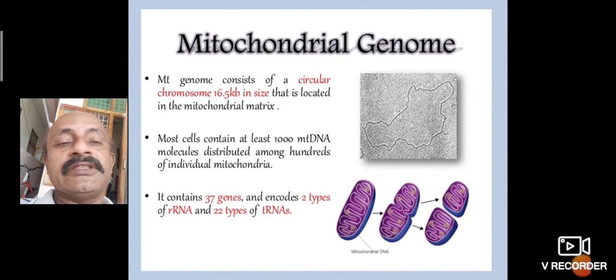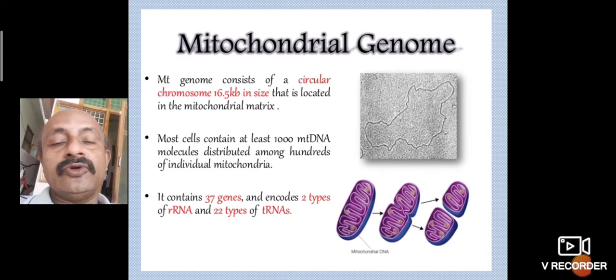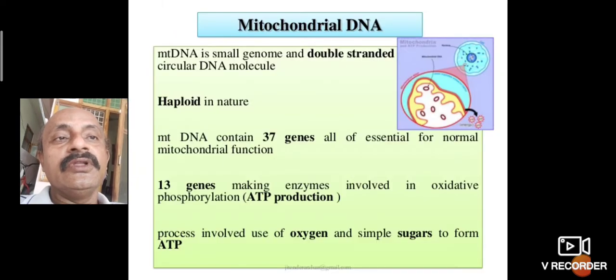It contains 37 genes and encodes 2 types of rRNA and 22 types of tRNA. So a total of 37 genes are present. Out of the 37, 2 are rRNA genes and 22 are tRNA genes. The remaining are protein coding genes.